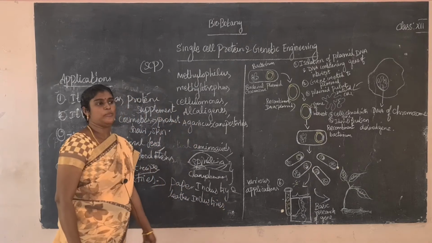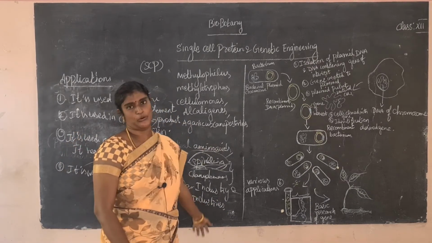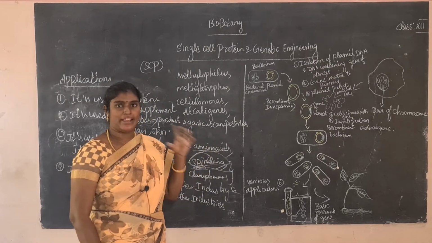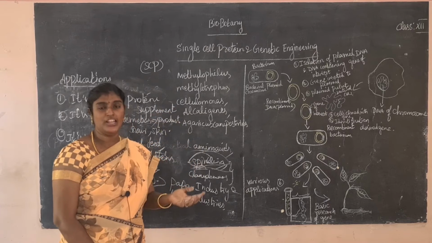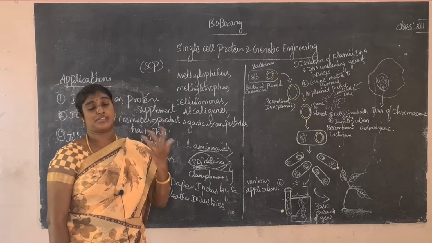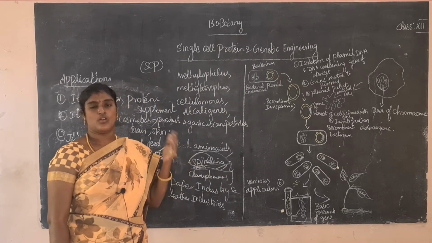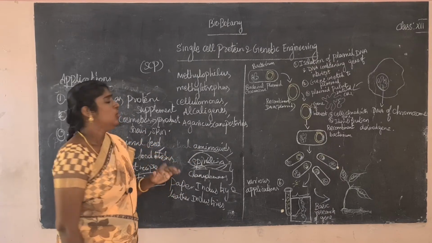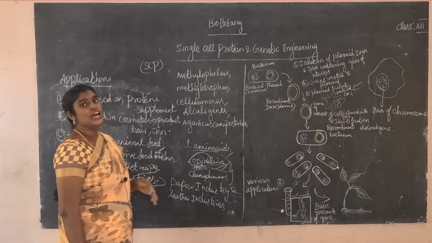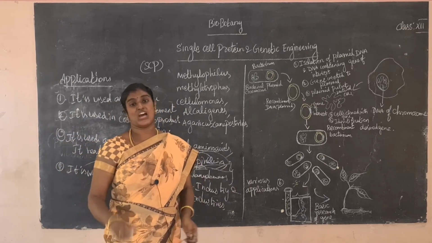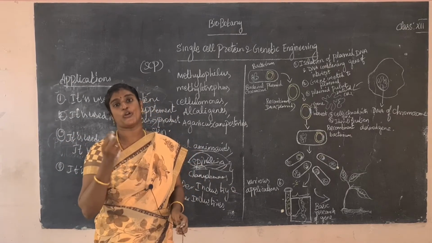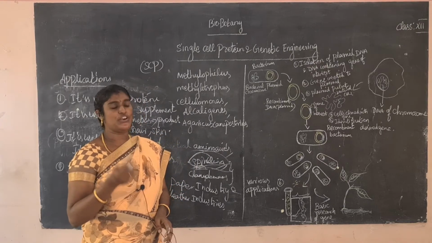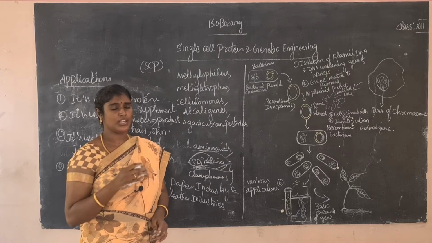Okay, these are the main important uses of single cell protein. Have you understood what single cell protein is, and what microorganisms are used in it? So how to make Spirulina? Next, what are the applications of single cell protein? Do you understand? Okay, what is single cell protein? Single cell protein is a dried mass of microorganisms that are used as a protein supplement. It is mainly used in animal food and human food.